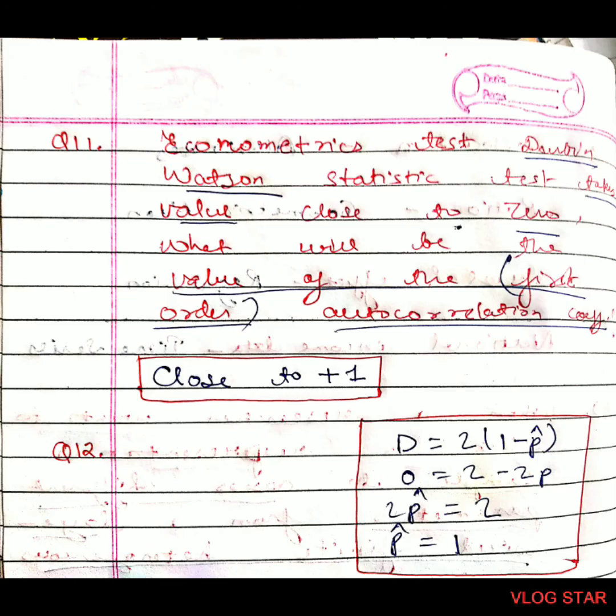Question number 11. Econometrics test, Durbin-Watson statistic test takes value close to 0. What will be the value of the first order autocorrelation coefficient? It will be close to 1. See, as you can see here, d is equal to 2 multiplied by 1 minus p hat. Then after putting the values, we get p is equal to 1.